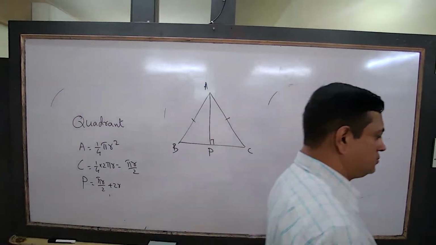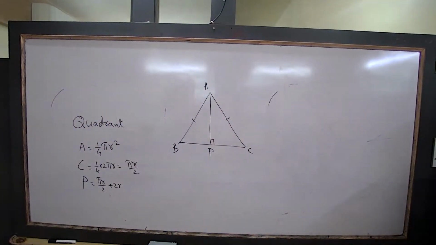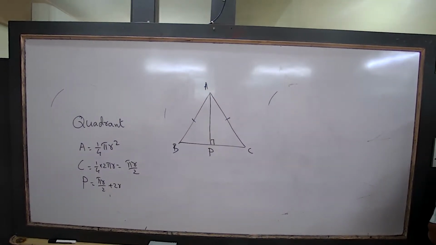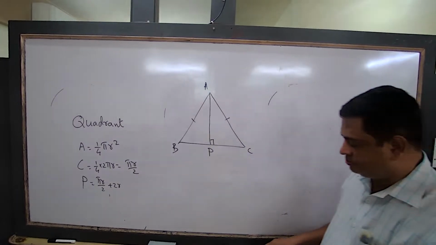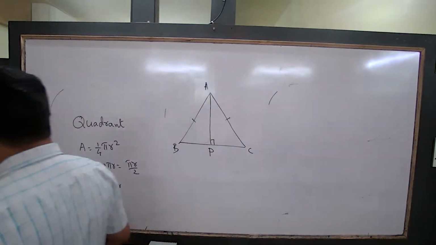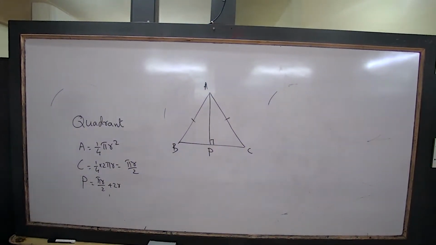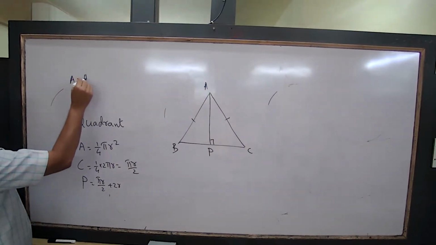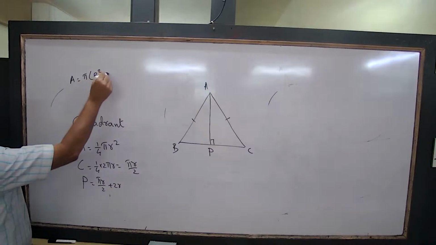Circular ring. What is the area? Area of big circle minus small circle. Area is equal to pi times capital R square minus small r square.